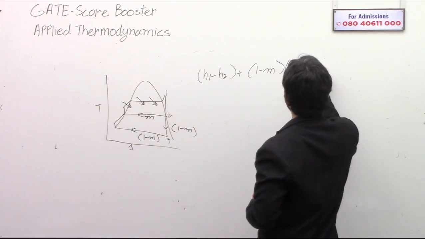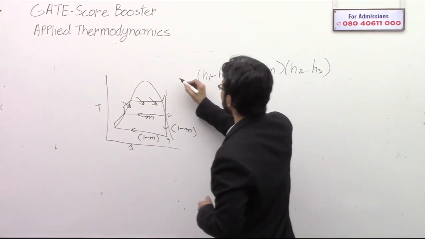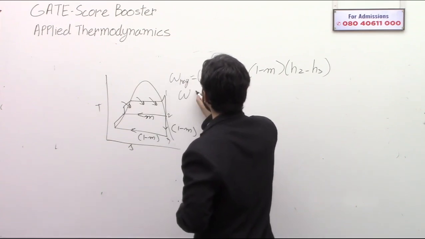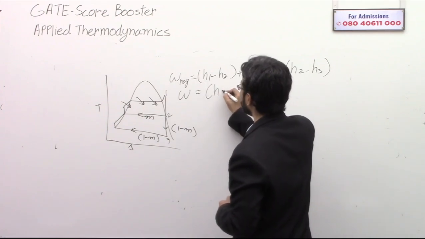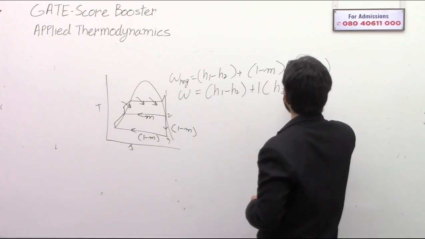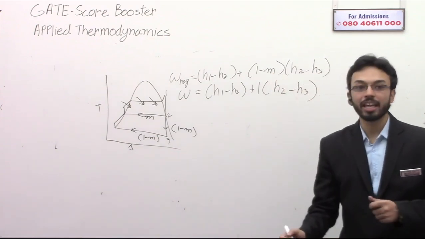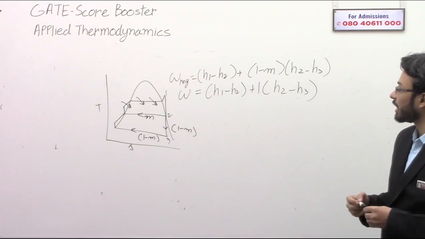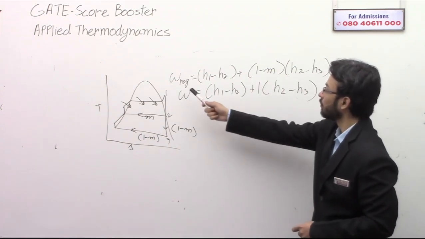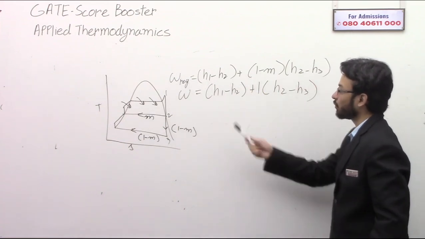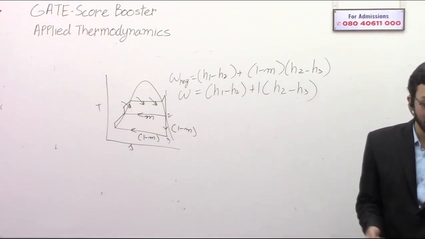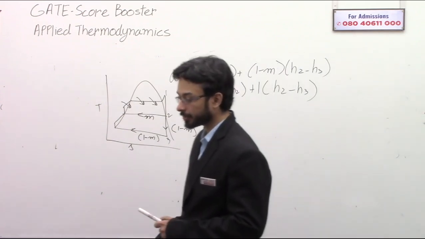times (H2 minus H3). This is the work with regeneration. And without regeneration, the work output is H1 minus H2 plus 1 times (H2 minus H3). So you can definitely see that in Rankine cycle, without regeneration, the work is more. With regeneration, the work is less, but the efficiency is more. Without regeneration, the efficiency is less. This is true for Rankine cycle with regeneration.